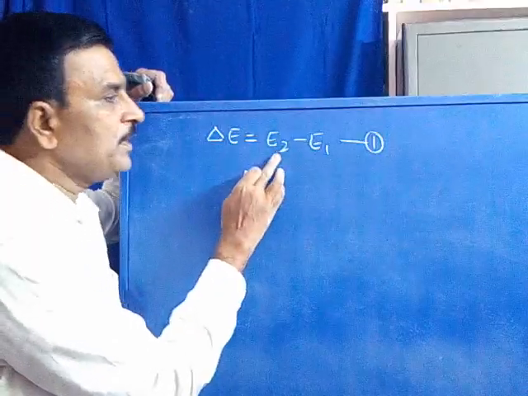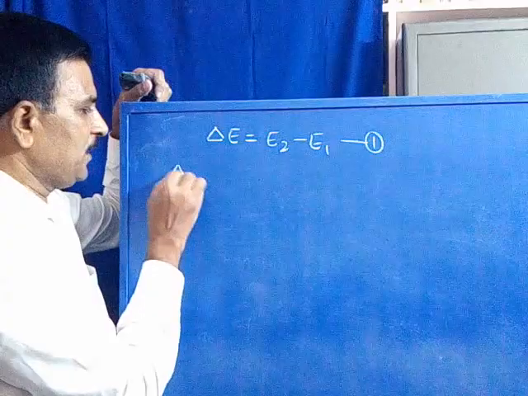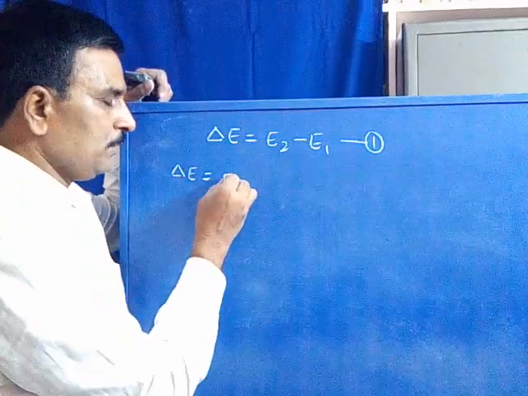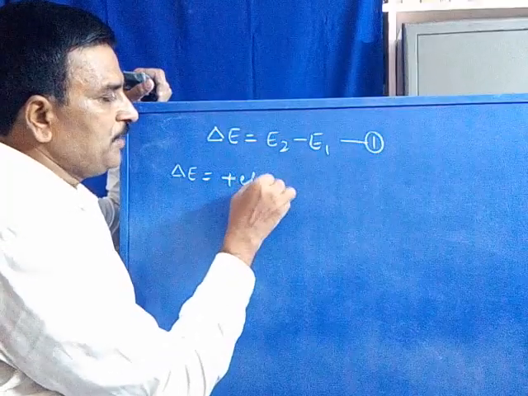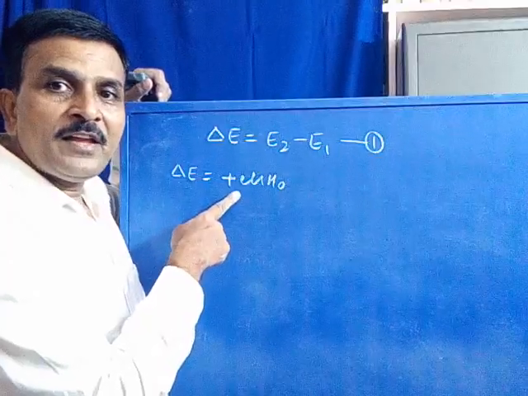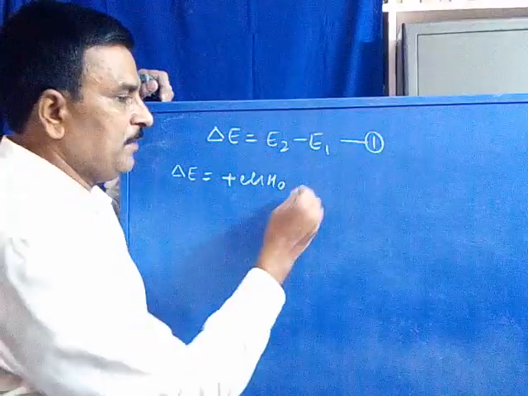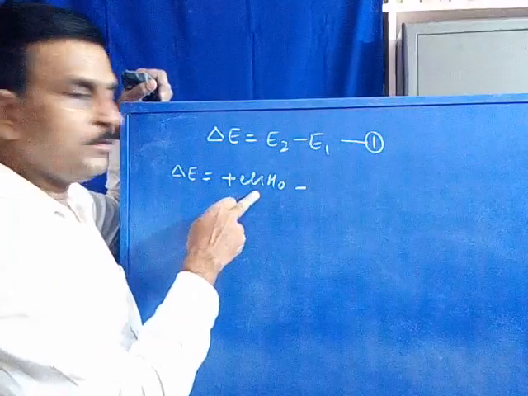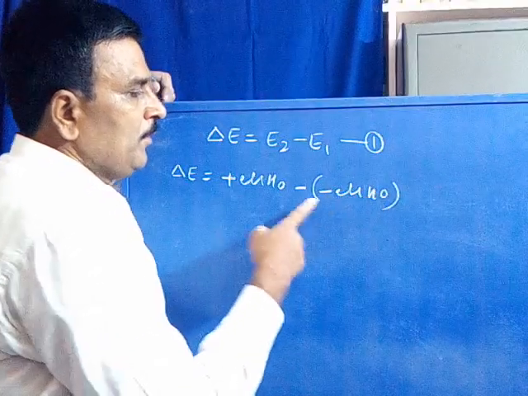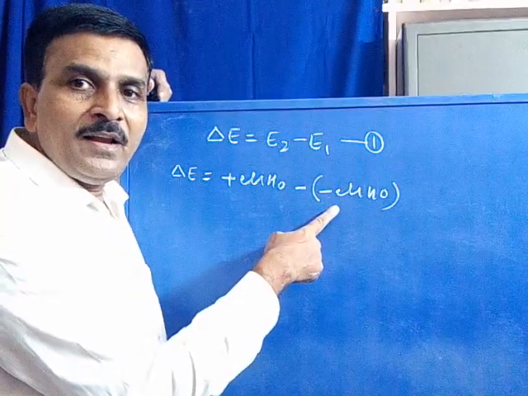Therefore, substituting the E2 value and the E1 value in equation 1, delta E is equal to plus nu H0, the magnetic field produced by a nucleus of the higher level with respect to the externally applied magnetic field, minus minus nu H0, which corresponds to the E1 value, the nucleus of the lower level.